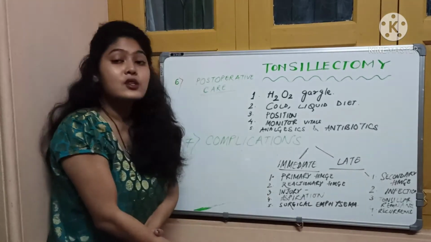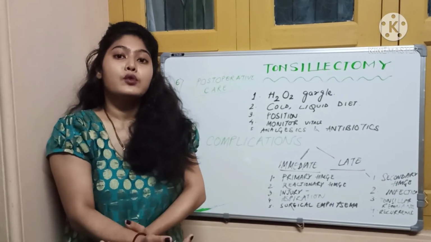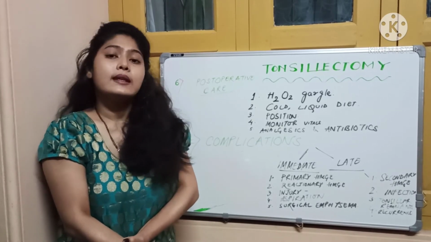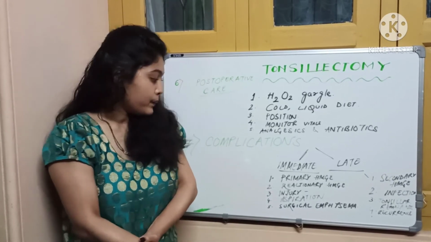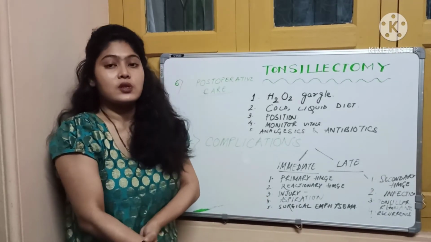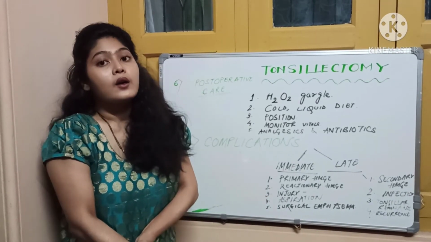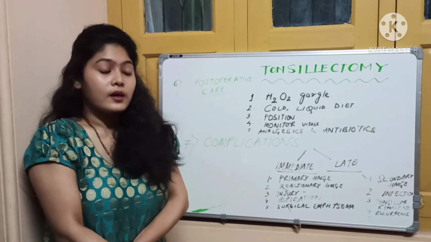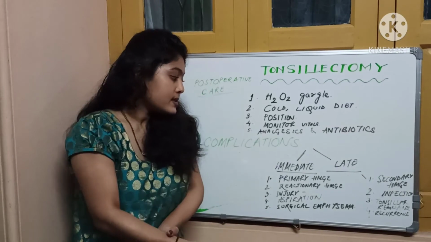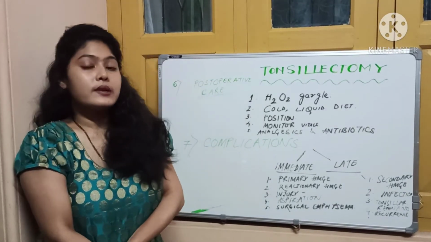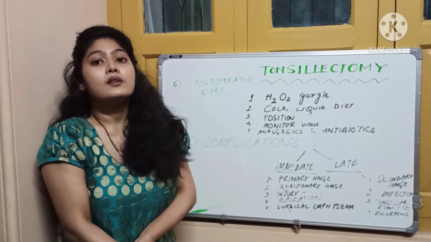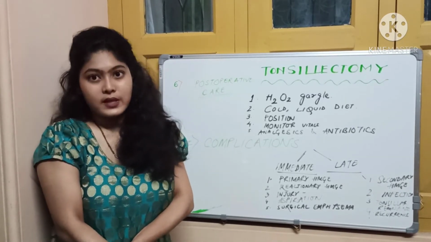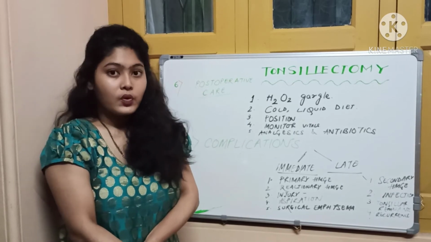Now next is injury. Injury could be to the uvula, soft palate, tooth, tongue. Any nearby structures can be injured. Now number 4 is aspiration. Aspiration of blood can be there in a few cases. Then the 5th one is surgical emphysema. Now surgical emphysema occurs when there is injury to the superior constrictor muscle during the tonsillectomy.